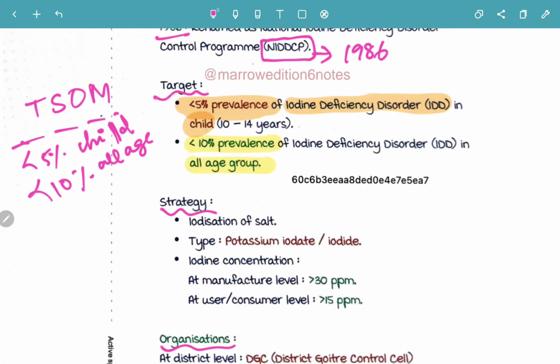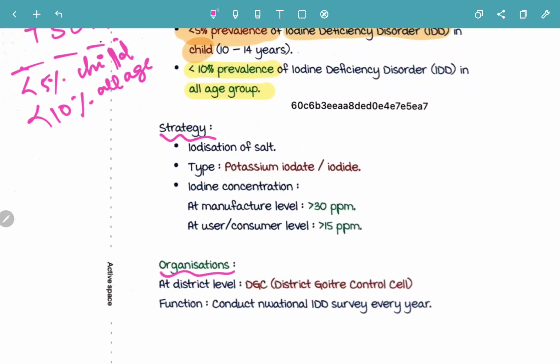Now let's move on to the strategy. So what is the strategy? The strategy is basically iodization of salt. What type of salt is it going to be? Potassium iodate or potassium iodide salt.